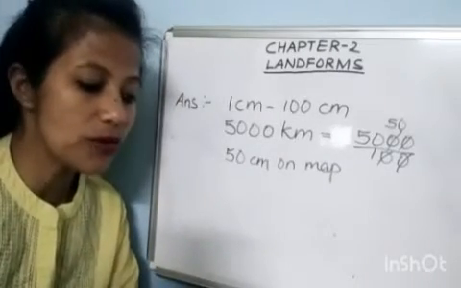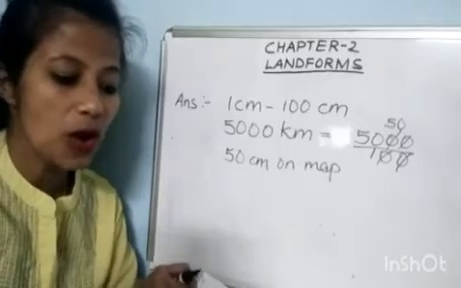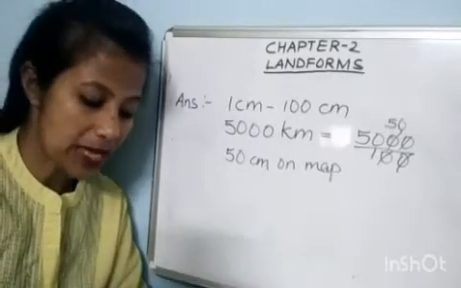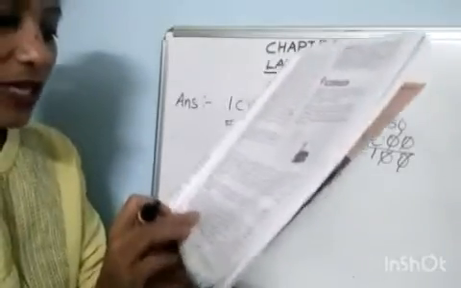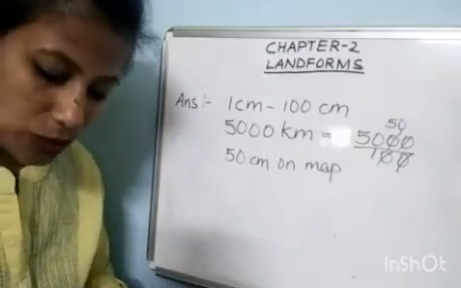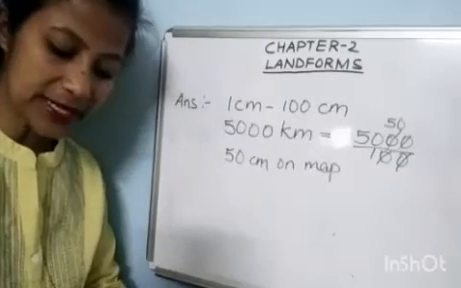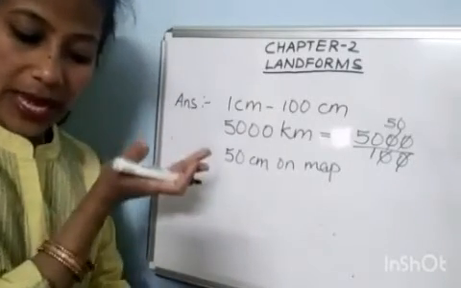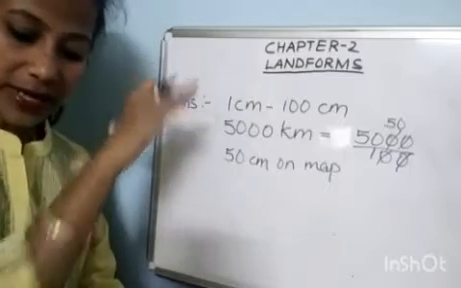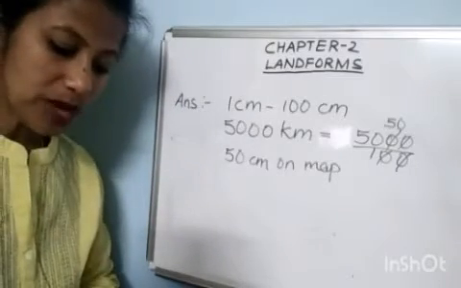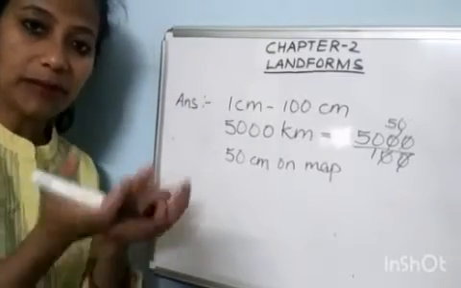Answer 8, what do the varying shades of brown represent on the map? Page number 5, the varying shades of brown are used to represent the height of land from the mean sea level. Darker the shade of brown, greater is the height. Darker shade, greater height of the place from the mean sea level.